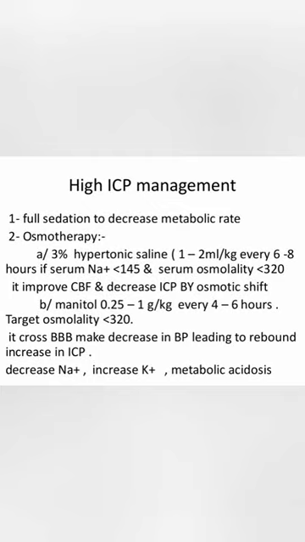It improves cerebral blood flow and decreases the ICP through osmotic shift. The second drug is mannitol, and it is not preferred for us as intensivists. The dose of mannitol is 0.25 to 1 gram per kg every 4 to 6 hours, targeting osmolarity to be less than 320.